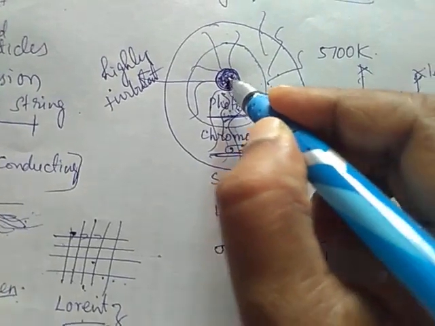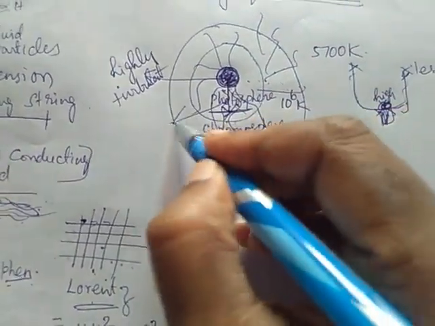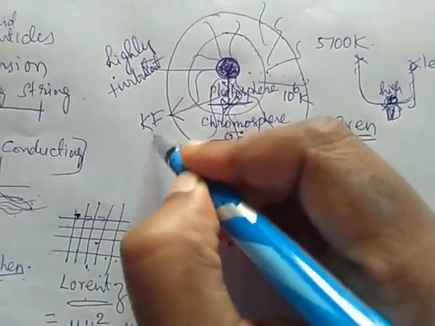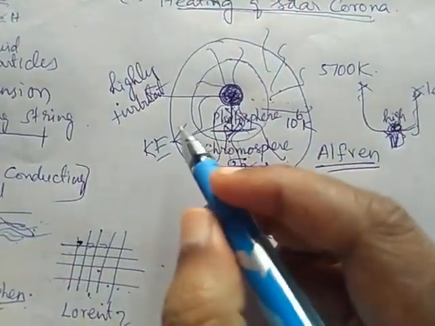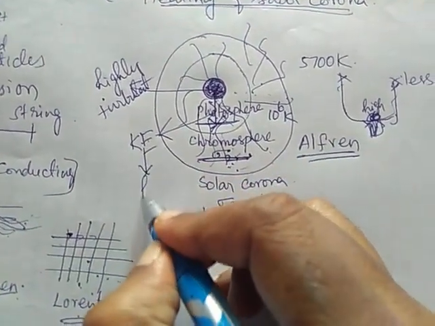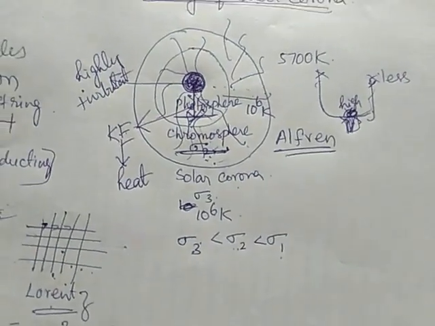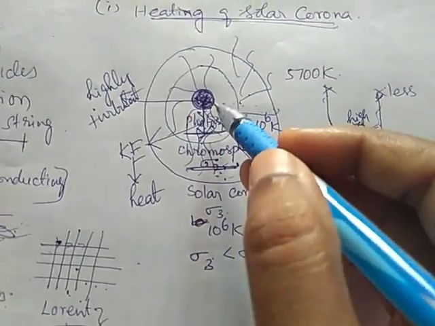When they move from the high conductivity region to the low conductivity region, they lose their kinetic energy. The loss of kinetic energy appears as heat. In the form of heat radiation, it loses its kinetic energy.